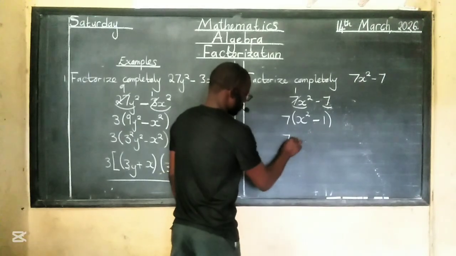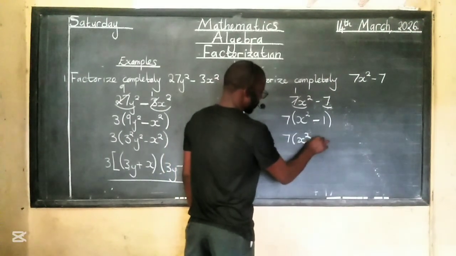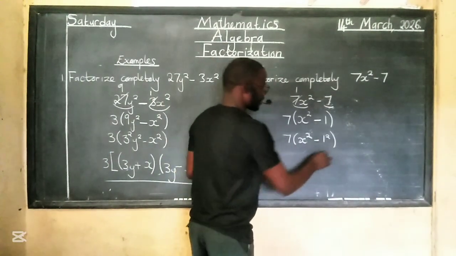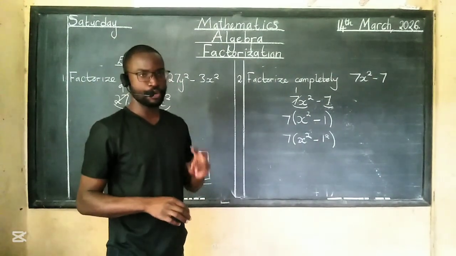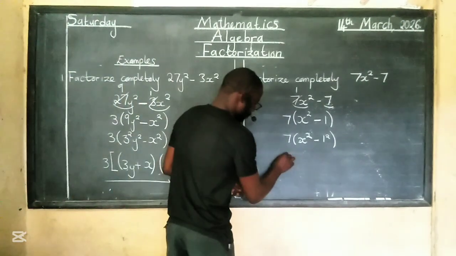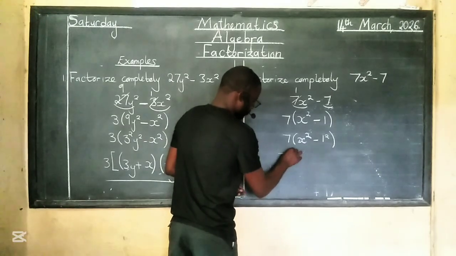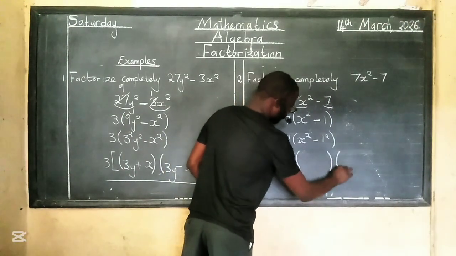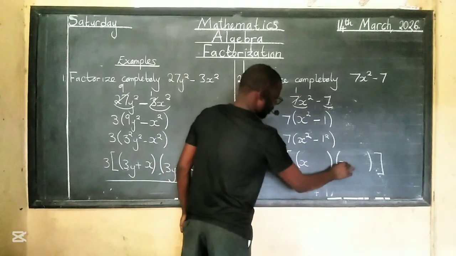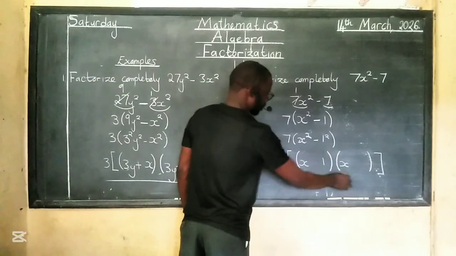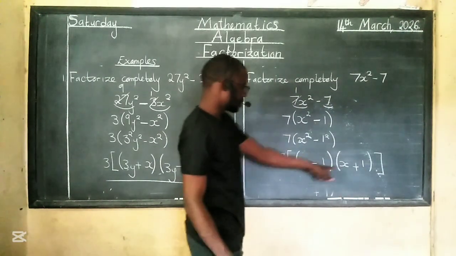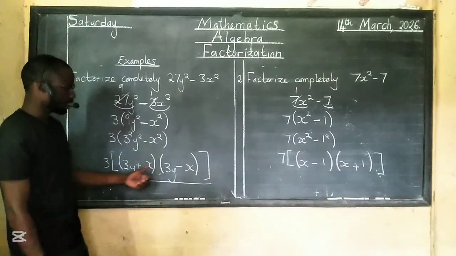This is a square. 1 is not a square. So what we can do is we have to make that one a square. 1 is the special number where you can just put a 2 up there and it's a square. You haven't changed the number because 1 times 1 is still 1. So here I have 7, braces, and I do this. 1x here, the other there. 1 here, the other one there. Here minus, there plus. Again, we can switch these, because there it's minus plus, here it's plus minus.